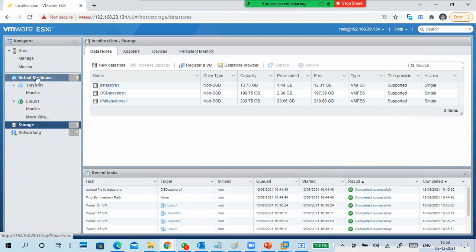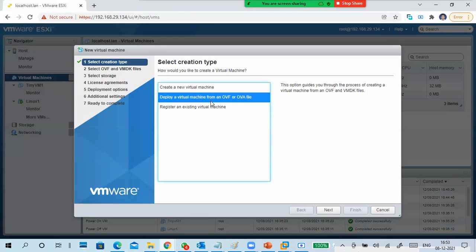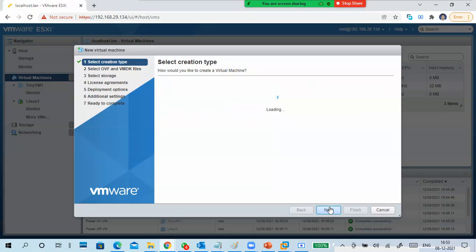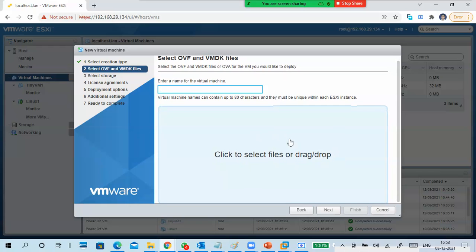If you see here, I'm going to create a new virtual machine. If you have a file like OVF or OVA, just select that one. Next, drag and drop that particular image here, or you can browse it.